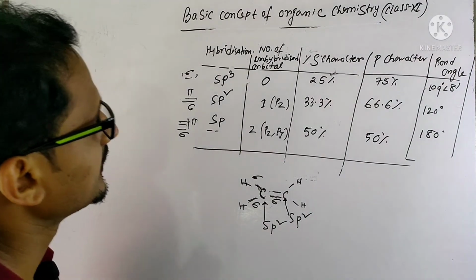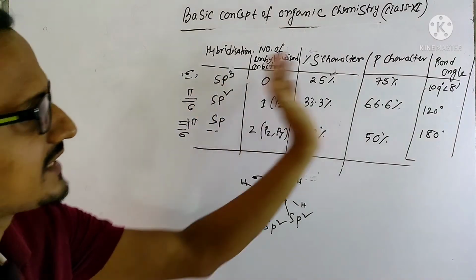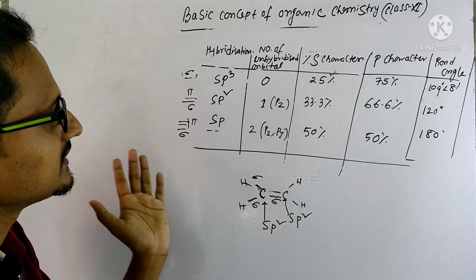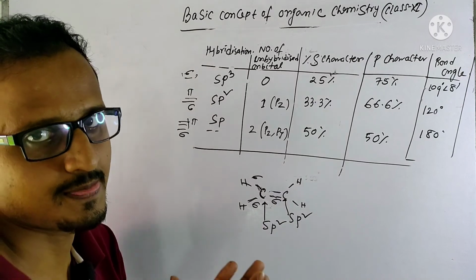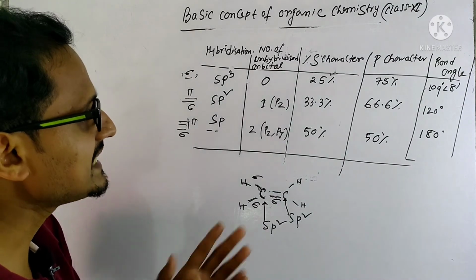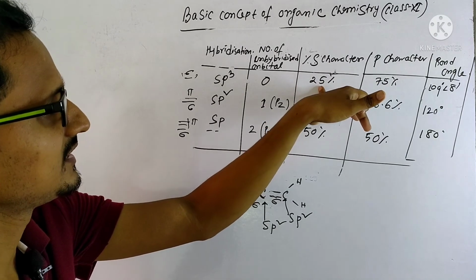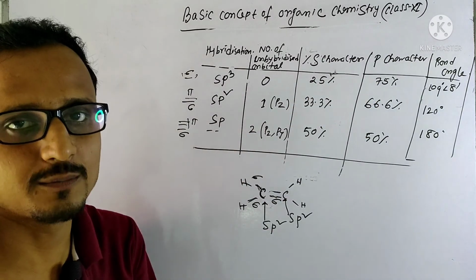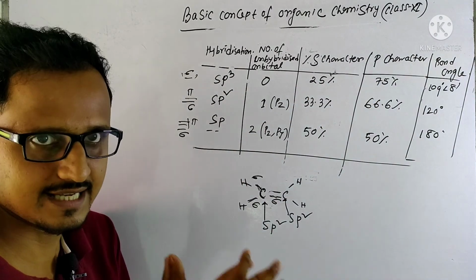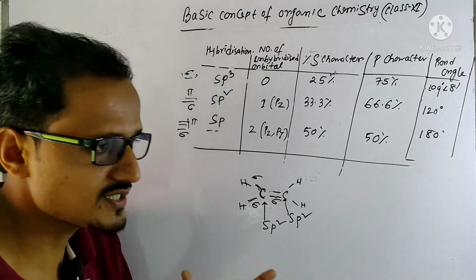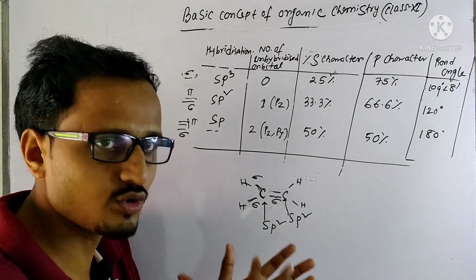Now we have already observed the s character. Now we can see the size of the orbitals. The less the s character, the more will be the size of the orbital, because the s orbital is very close to the nucleus.